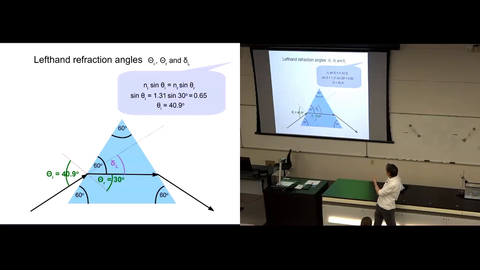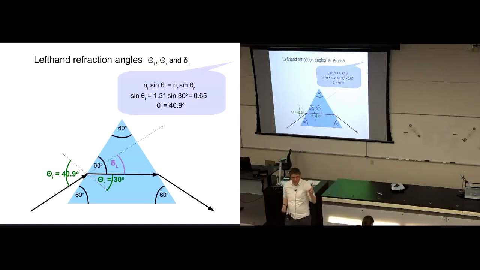So I took Snell's law, I plugged in Ni being 1, so just a 1 here. I plugged in Nr being 1.31, that's for the ice. And I plugged in the fact that I know the refracted angle is 30 degrees. The only thing I don't know in Snell's law is the incident angle. So I can solve this little equation for the incident angle by finding first the sine of the incident angle, then the incident angle itself by inverse sine. I get 40.9 degrees. So this is just applying Snell's law. And so the incident angle is 40.9 degrees.